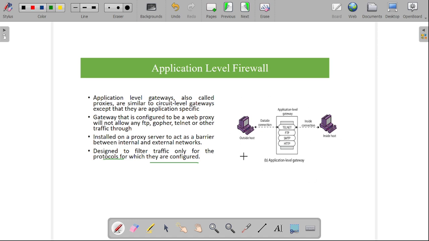So in the given diagram, multiple protocols are already given: Telnet, FTP, SMTP and HTTP. This type of firewall will protect the data. It can filter the data based on the protocols they have already defined. If the connection is legitimate, then the packets will be forwarded from the inside host to the outside host.